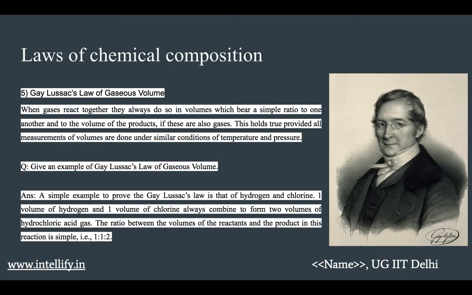It observed that when gases combine or are produced in a chemical reaction, they do so in a simple ratio by volume, provided all the gases are at the same temperature and pressure, because the volume of any gas is a function of its temperature and pressure, and if we vary it, the volume might not be the same. Thus, for example, we can say that 100 ml of hydrogen combined with 50 ml of oxygen to give 100 ml of water vapor.